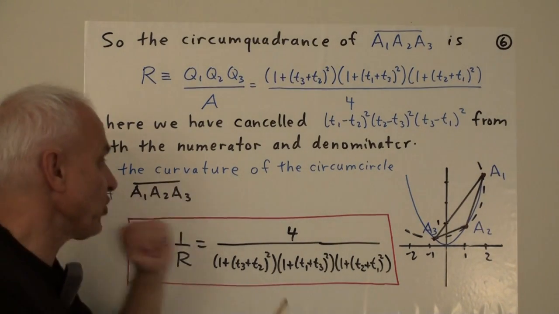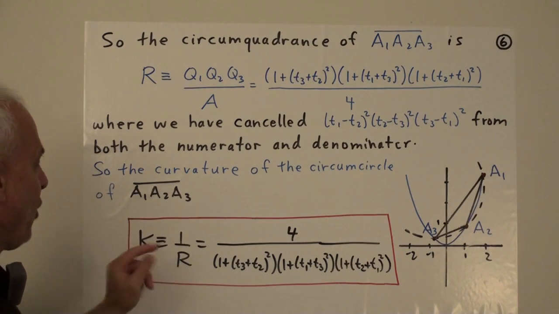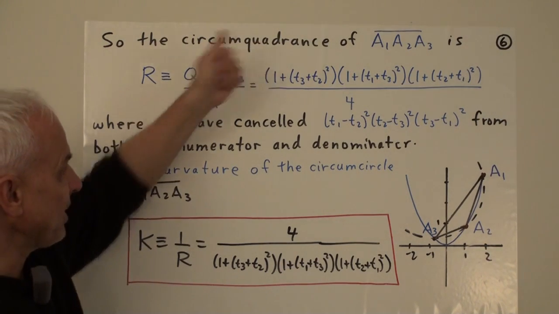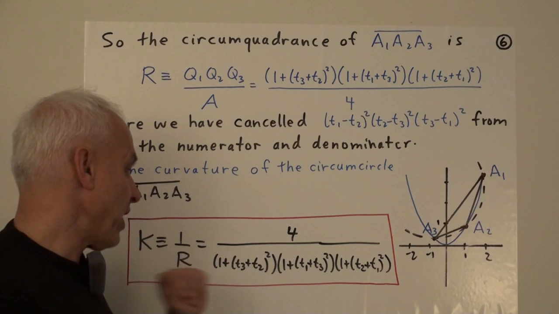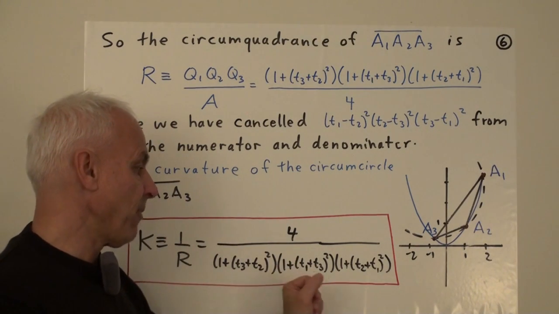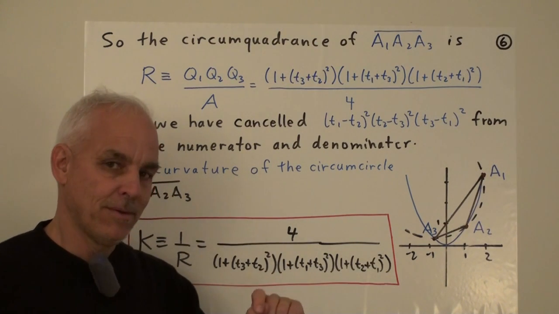Okay, so then the curvature, which is actually what we're really interested in, is going to be the reciprocal of the circumquadrance. It's 1 over r. We just flip this thing over, and we get 4 over (1 plus (t3 plus t2) squared) times (1 plus (t1 plus t3) squared) times (1 plus (t2 plus t1) squared).